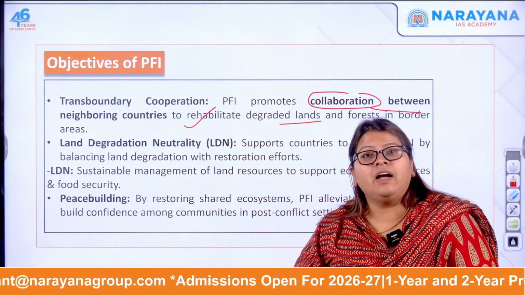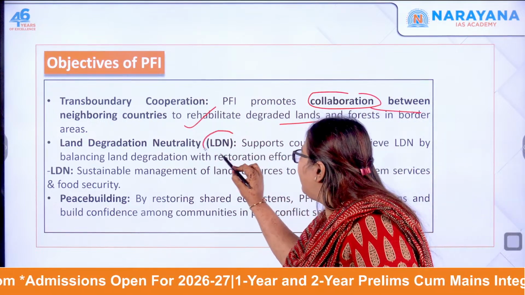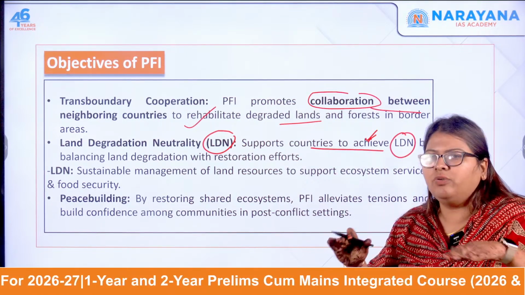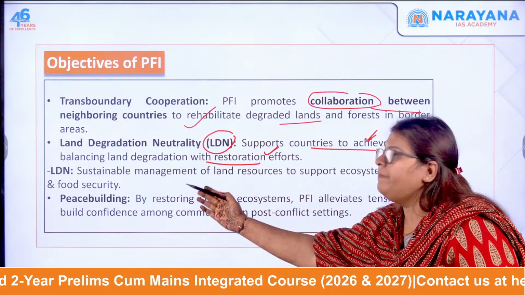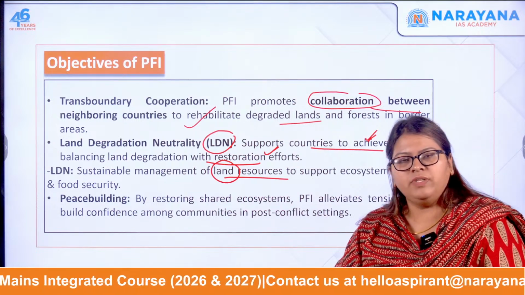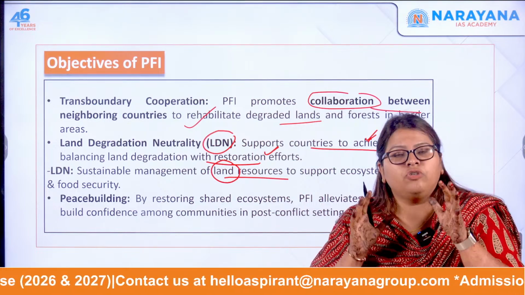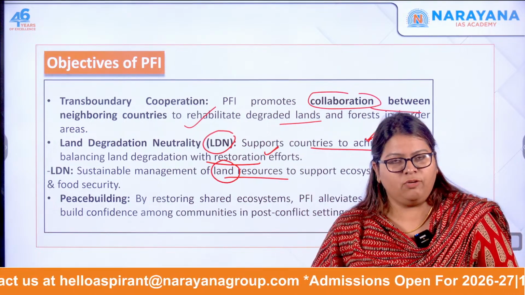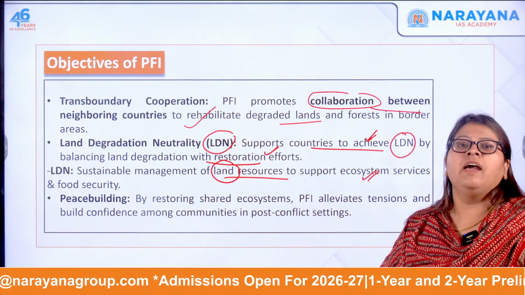Next one, we saw LDN targets. What are they? Land degradation neutrality. This supports countries to achieve land degradation neutrality, that is to bring it to a standstill, balancing land degradation with restoration efforts. So what is LDN? This is sustainable management of land resources. What do you mean by sustainable management? That is when we are using the present resources for our current needs, we should also take care that they are available for the future as well, without disrupting that, okay. So this is called sustainable management of land resources to support ecosystem services and food security.